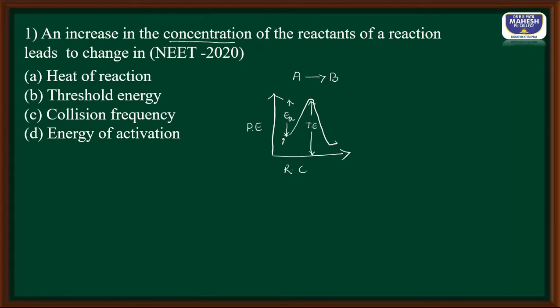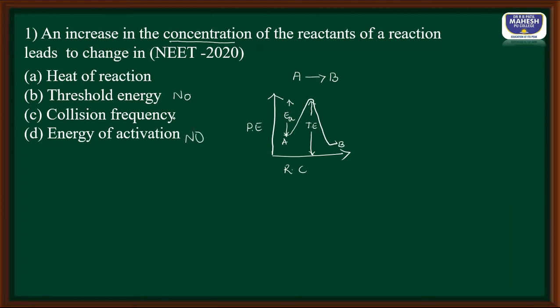So here in this reaction, reactant A is converted to B. When concentration of a reactant is increased, is the threshold energy going to increase for that reaction? Answer is no. Is the activation energy required for the reaction going to change? No. Activation energy remains the same, whatever may be the number of reactant molecules. So once again the answer is no.